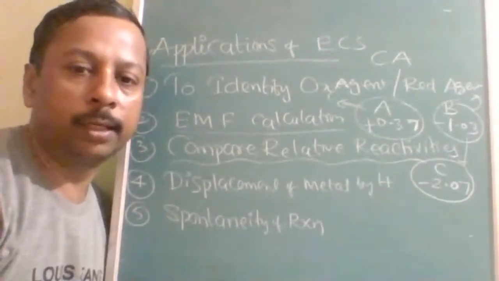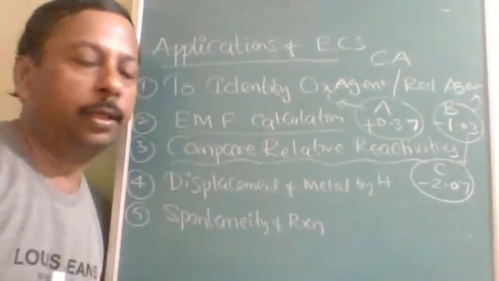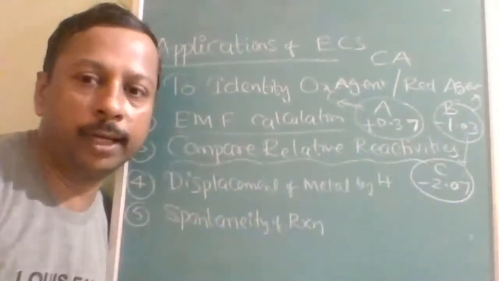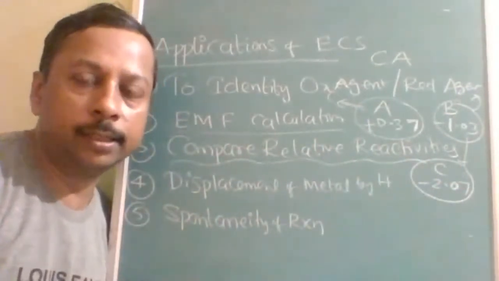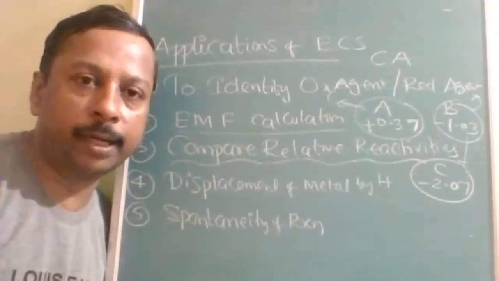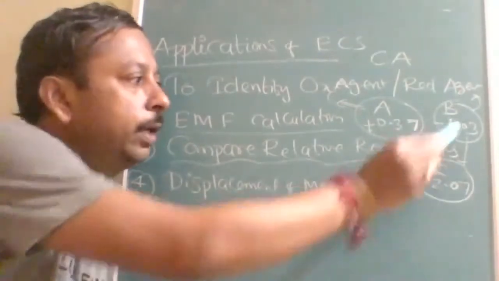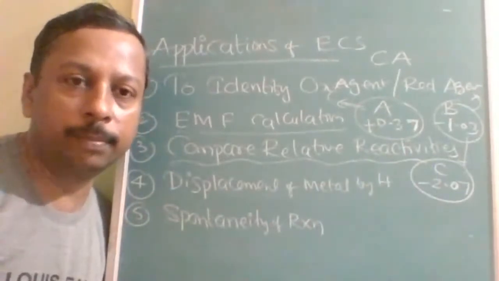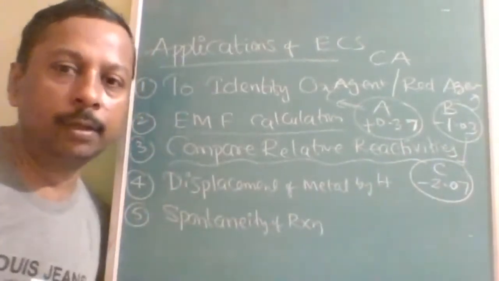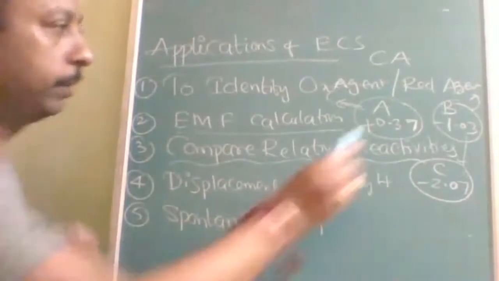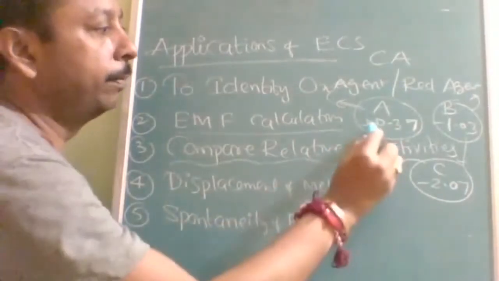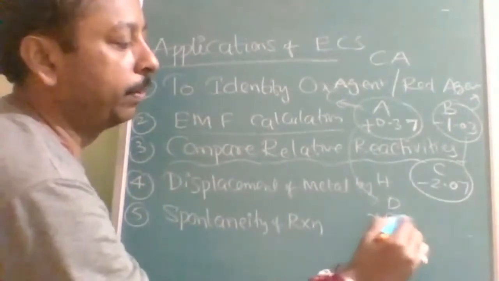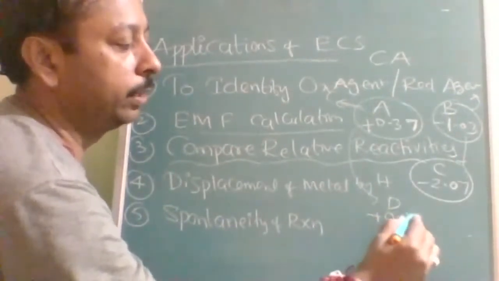See here, it is -2.07 and -1.03. The more negative the SRP, the better the metallic nature. With a negative value, we can identify it is a metal, and a better metal means a more negative electrode potential. Suppose another metal D is given, plus 0.89.